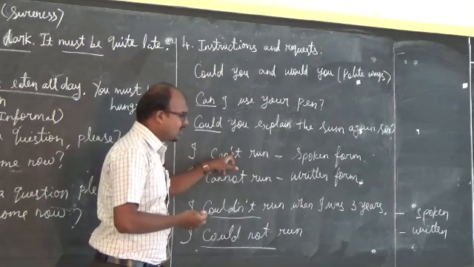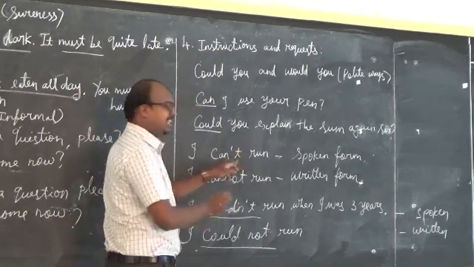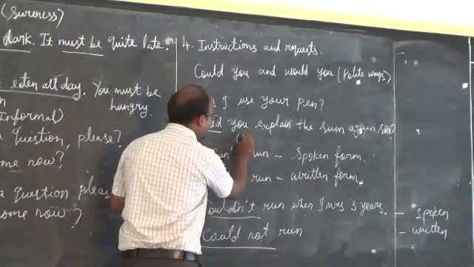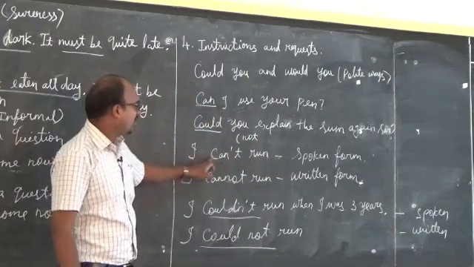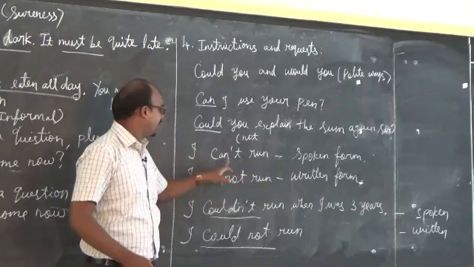So what does can't mean here? Apostrophe, can apostrophe T. Here "not" is hidden. Can't means cannot. "Not" is hidden, so it is a short form. I can't run. When we are speaking, we can use this can't.